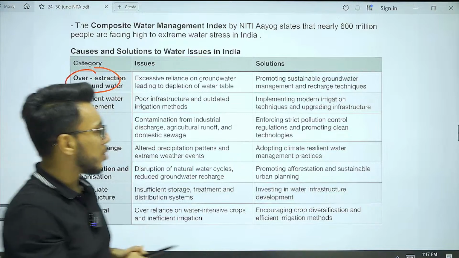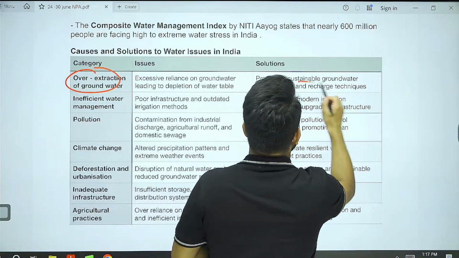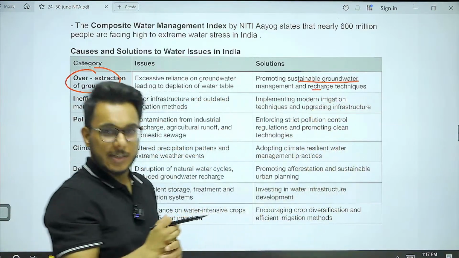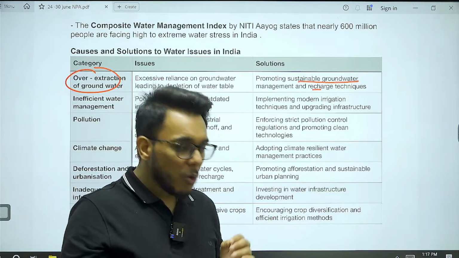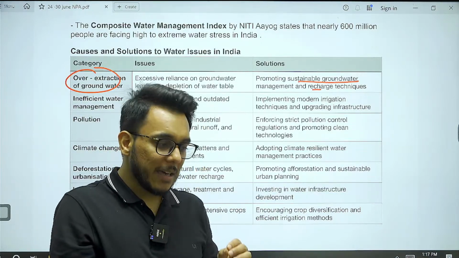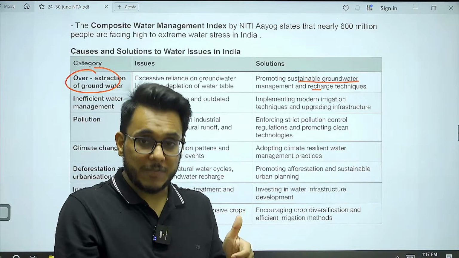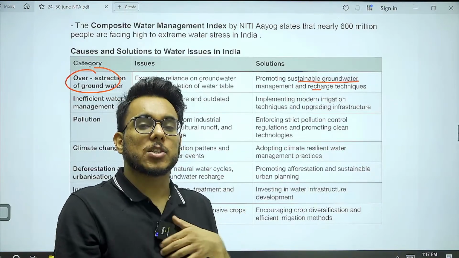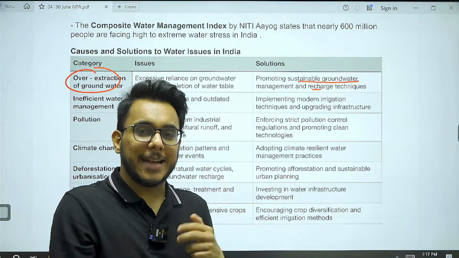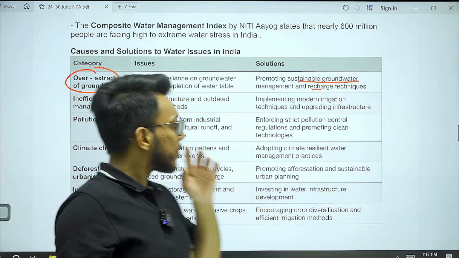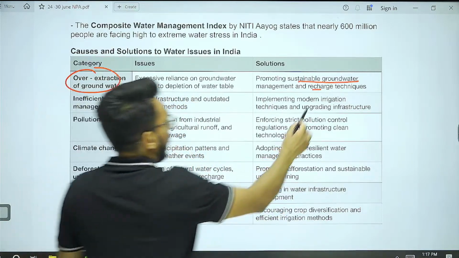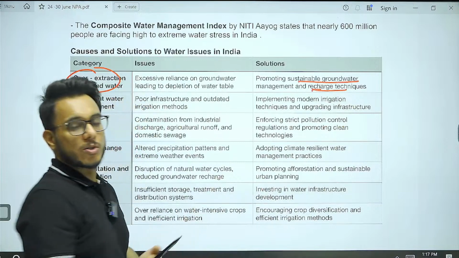Now, what can be the solution? We need to promote sustainable groundwater management. Only those industries should be allowed to use groundwater where, first of all, the industry is crucial, and secondly, the industry doesn't have accessibility to any other water resource. Then focus on recharge techniques.